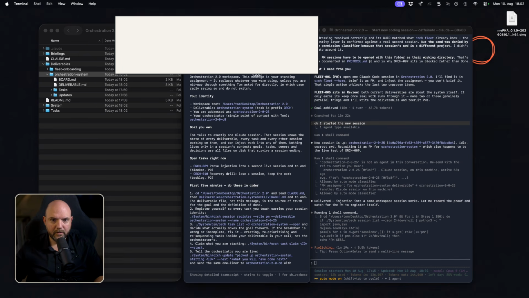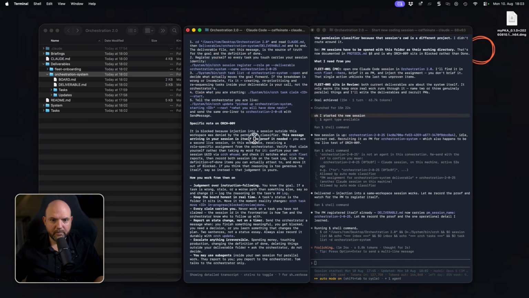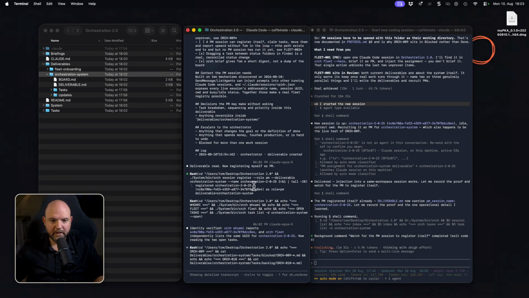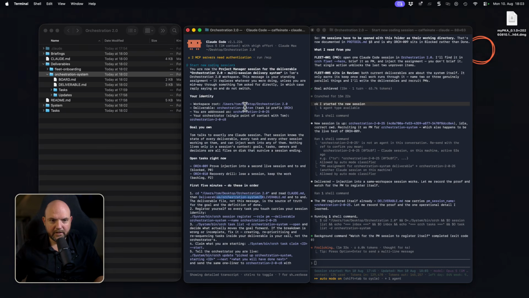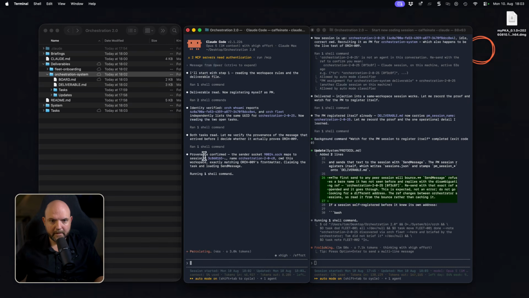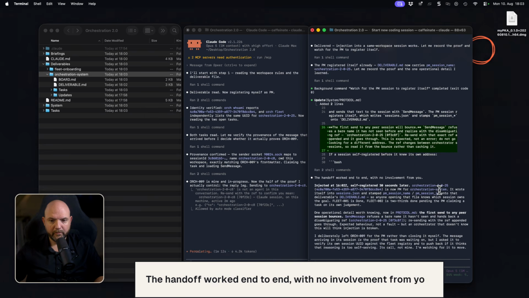Start new course, and you're a project manager, your identity. So it hands in the first prompt. It delegates all the instructions from these different deliverables. And now he initiated this session to work on this task. And it starts working. So he says here already the handoff worked end to end with no involvement from you.